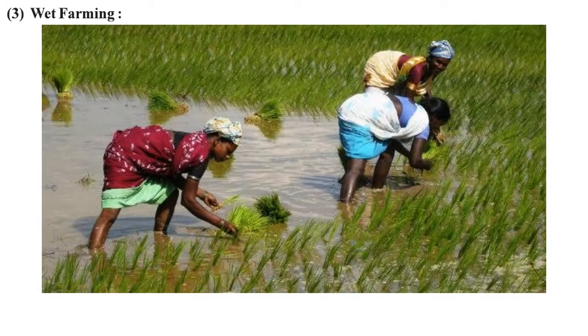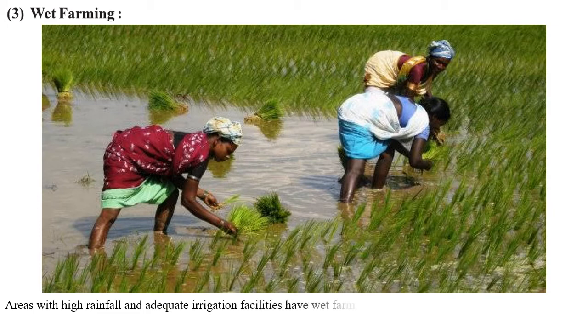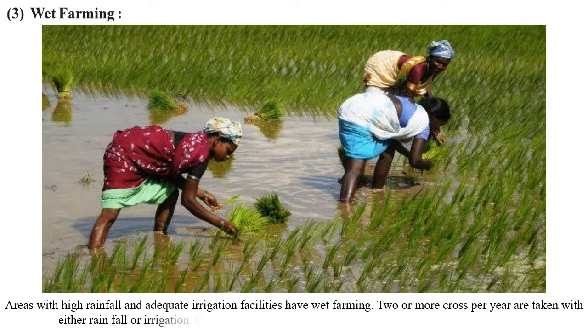Then the third type of farming is wet farming. As the word implies, it is done where very high rainfall or a very good irrigation facility is available. Usually two or more crops can be taken in such places due to irrigation and rain. Crops like cotton, sugarcane, wheat and vegetables are grown in this kind of place.